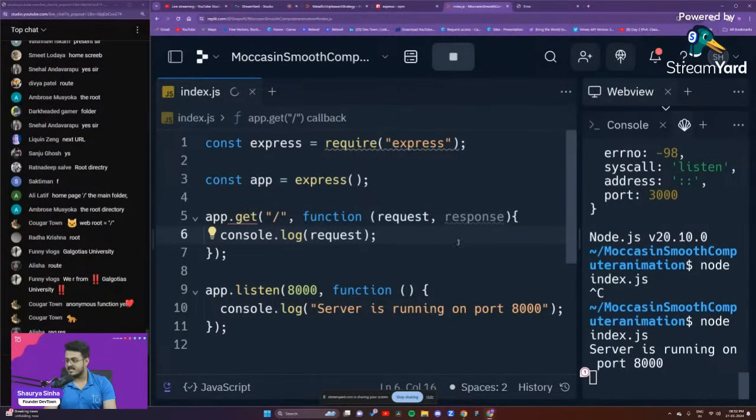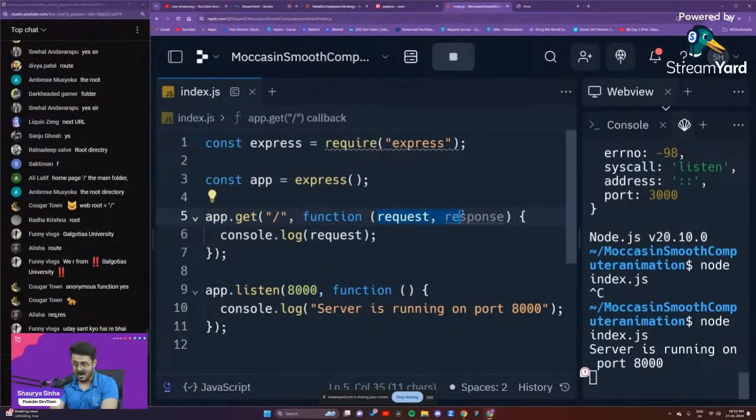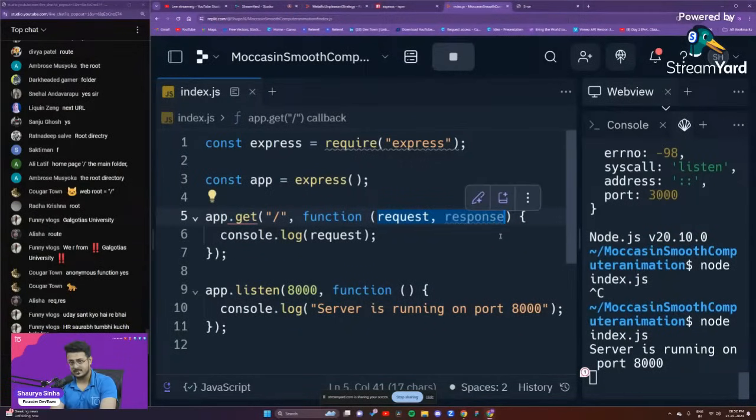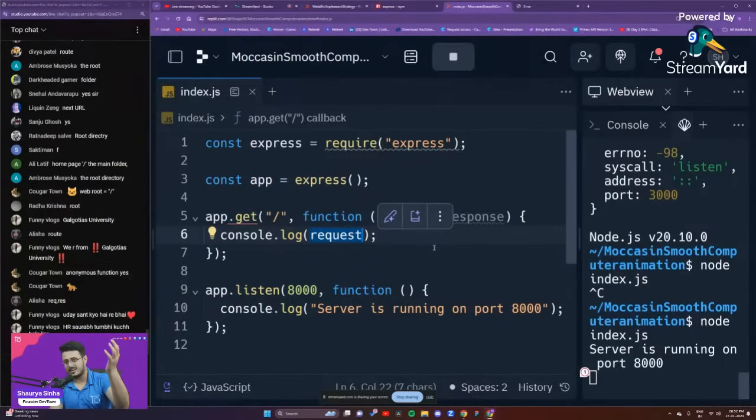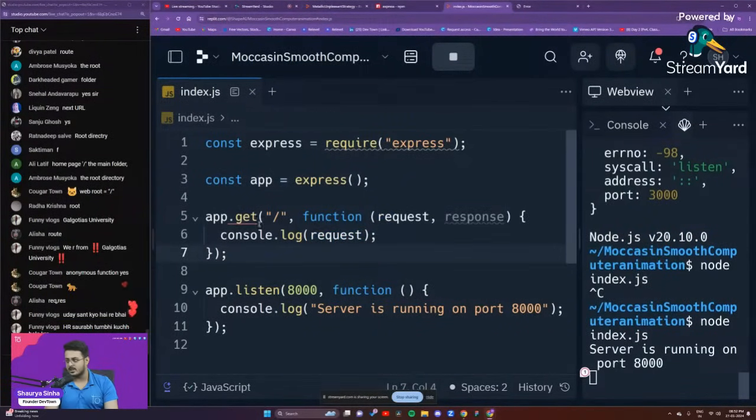So let's save this. What I've done right over here is that if we get a GET request at the forward slash location, we have an anonymous callback function that requires a request and a response. This is how it has been defined. Both request and response come pre-bundled with Express. You are not creating that. We are just utilizing it right over here. And we want to check what is present inside of our request, what is there inside of the request that we are providing to this function. So we are just logging it out in our console.